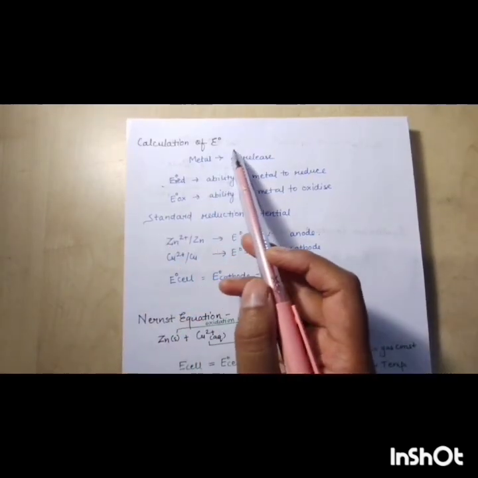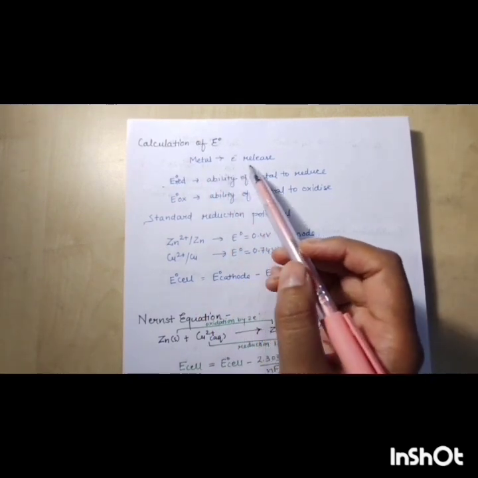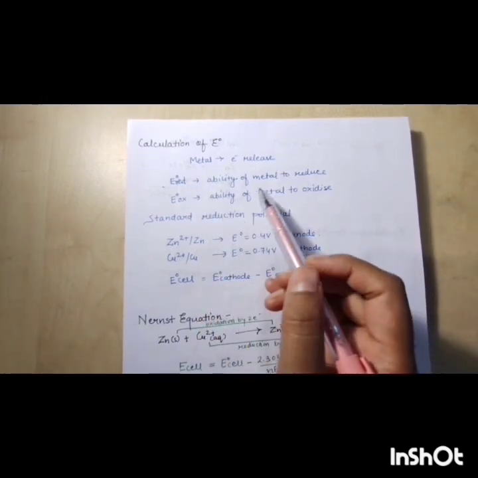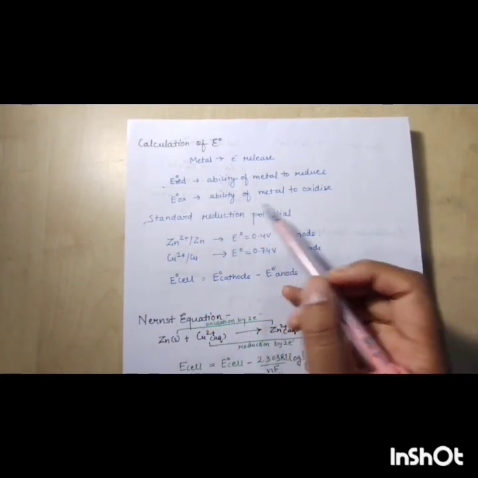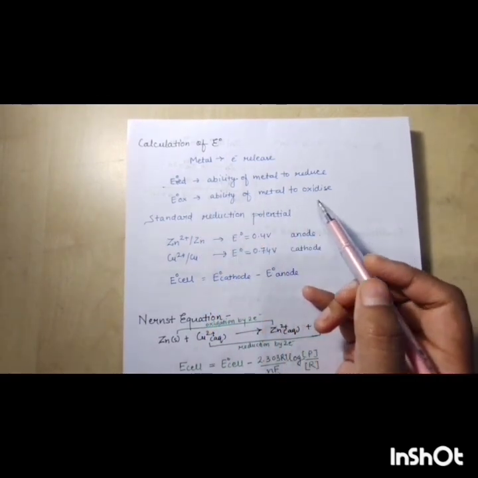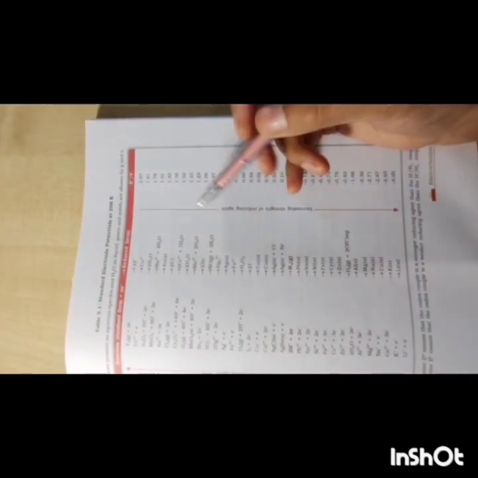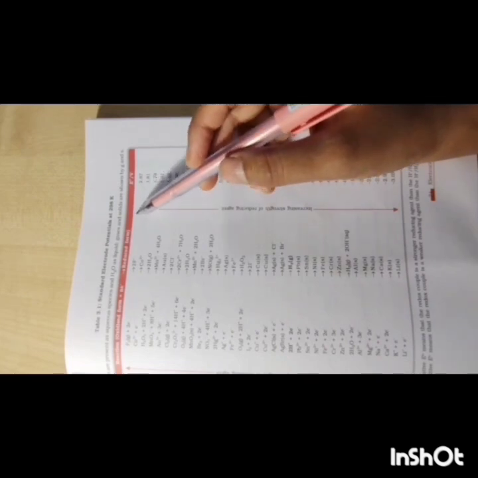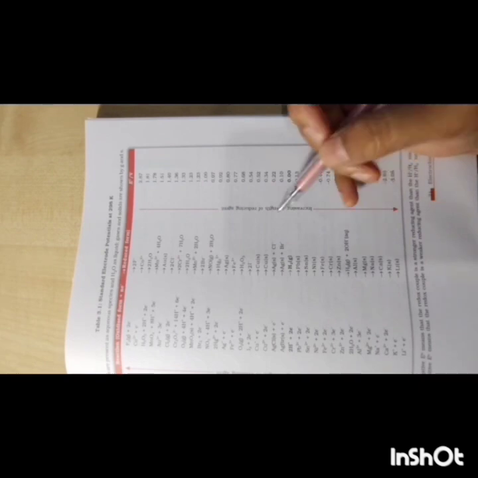Now calculation of E naught. How to calculate E naught? As you know, metals have electron releasing ability. So E naught reduction is the ability of a metal to reduce, and E naught oxidation means the ability of a metal to oxidize. So this is the standard reduction potential of various metals. As you know, from the upper to the lower side, the reduction potential is increasing.